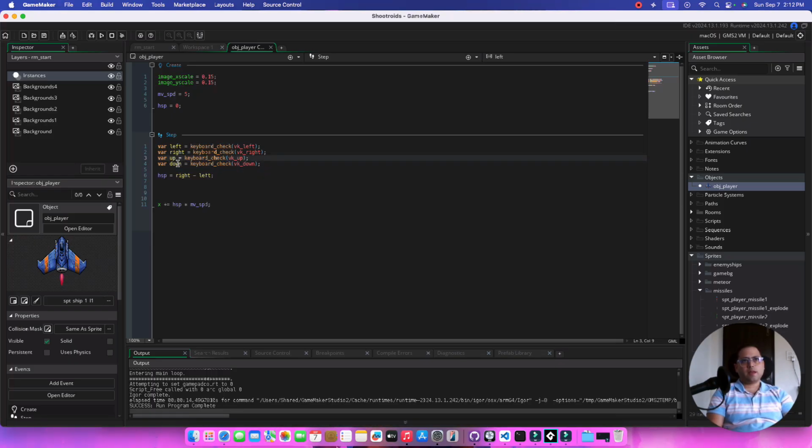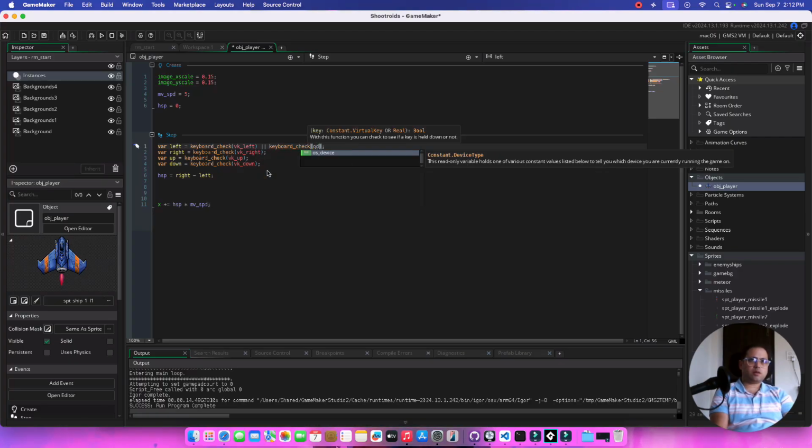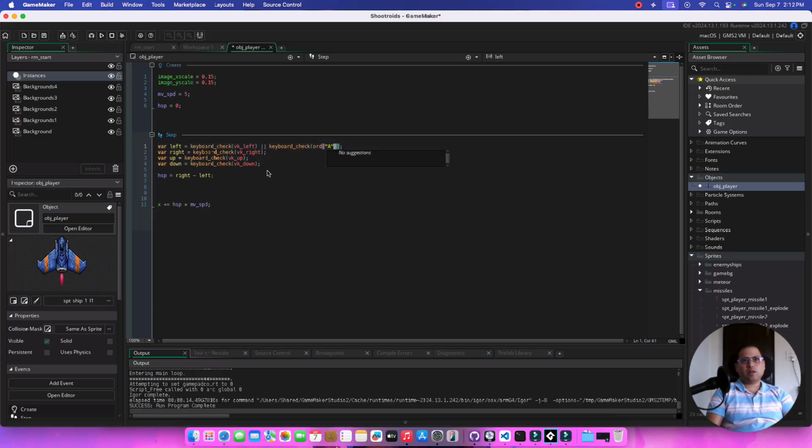Okay. I'm going to do one more thing since we're working on this. You also want to move with the keyboard press, so basically adding functionality to move with the WASD keys also.